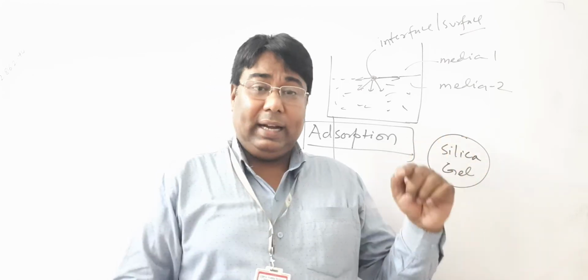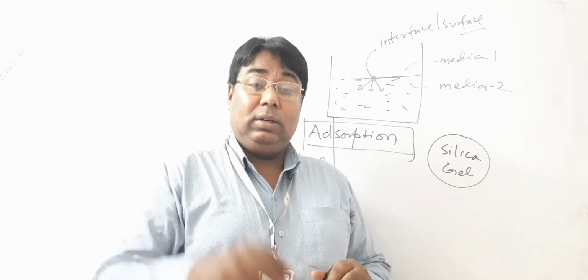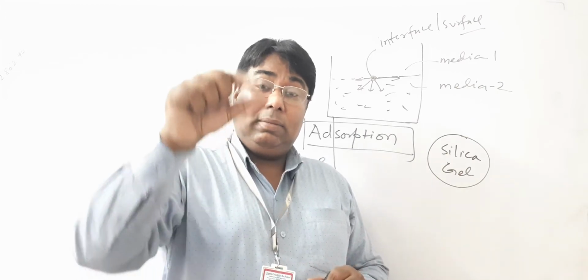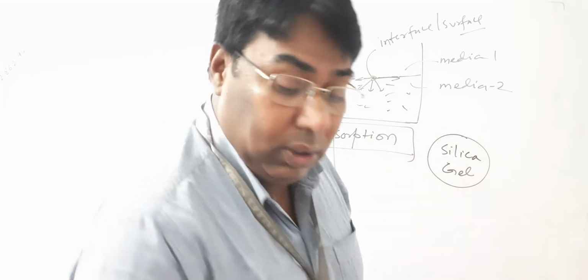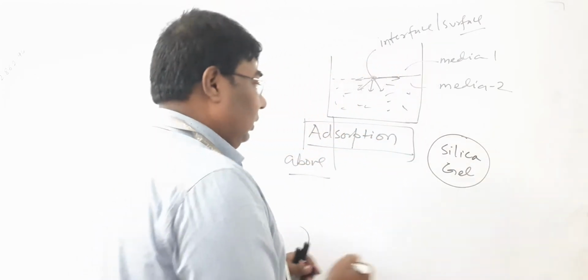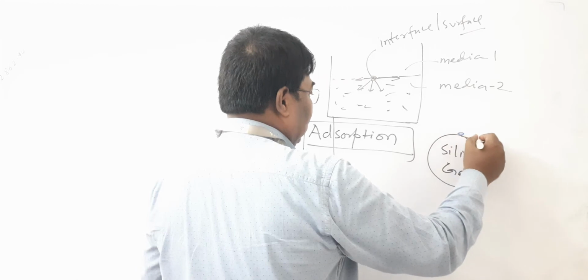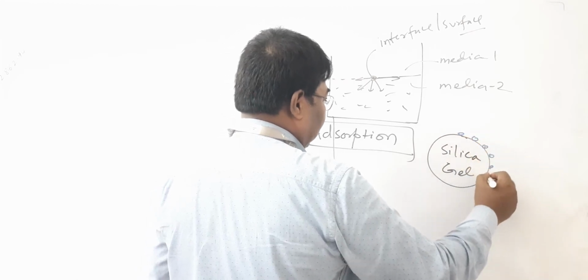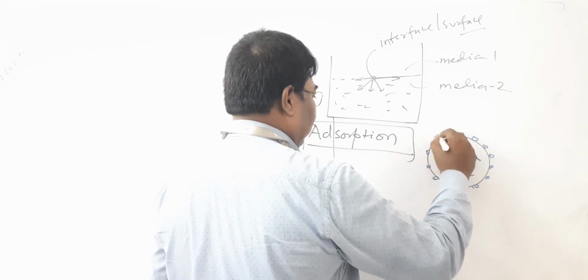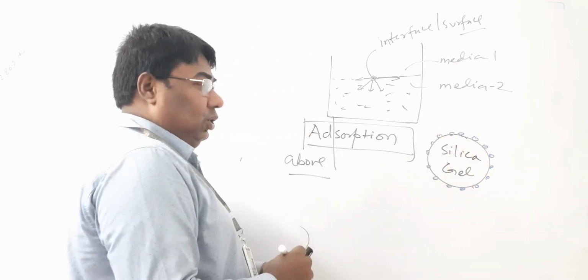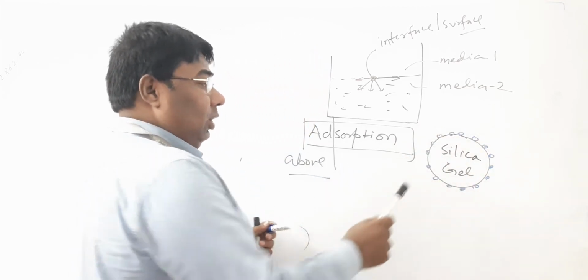So silica gel is placed in a pouch. All of you have seen that. Silica gel absorbs the moisture over its surface. This is the moisture absorbed over the surface. So this is the phenomenon of adsorption.